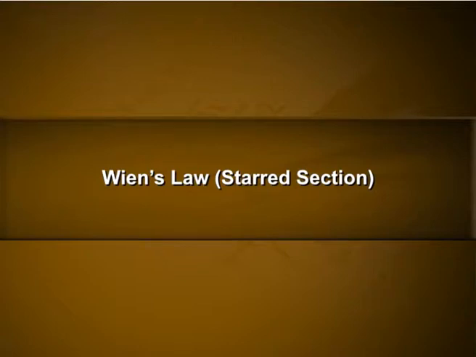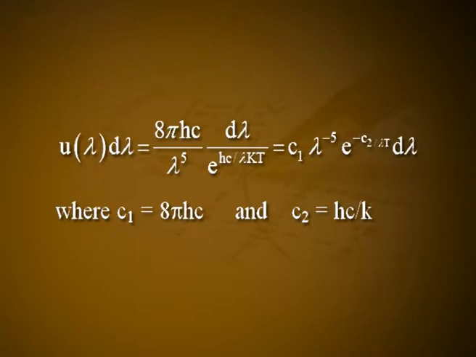Wien's law. When λ is small, e raised to hc/λkT is very large compared to 1, and 1 in the denominator of equation 9 is neglected. u(λ)dλ is equal to 8πhc divided by λ⁵ into dλ divided by e raised to hc/λkT, that is equal to c1 into λ⁻⁵ into e raised to minus c2/λT dλ, where c1 is equal to 8πhc and c2 is equal to hc divided by k. This is called Wien's distribution law.